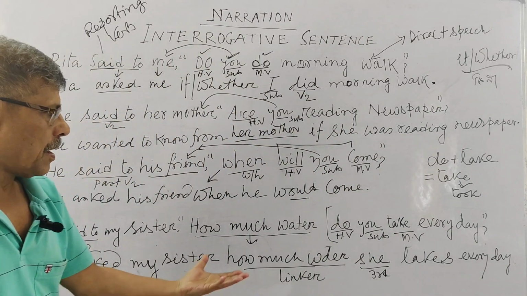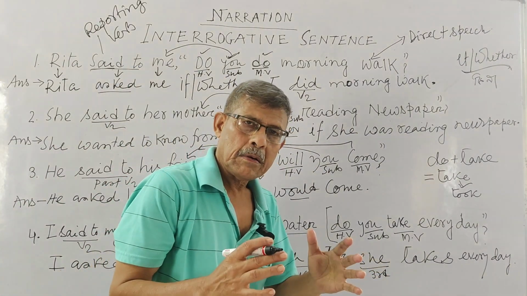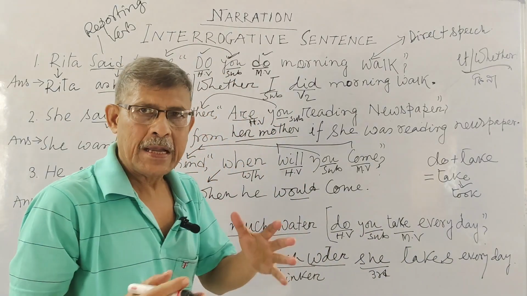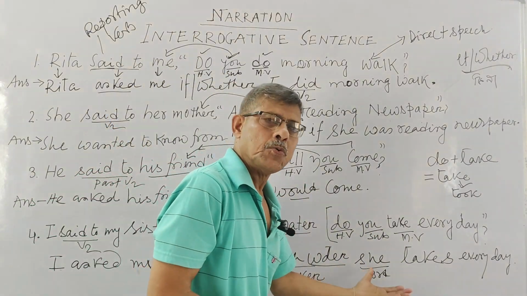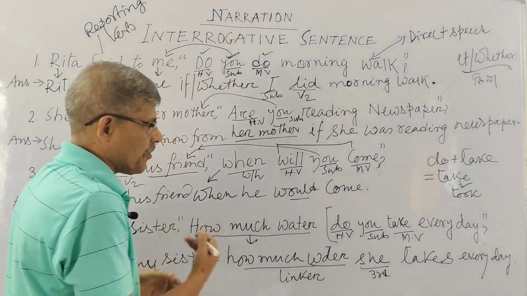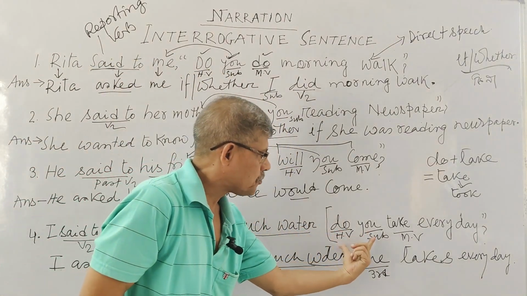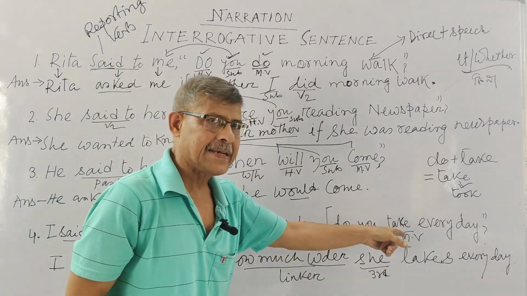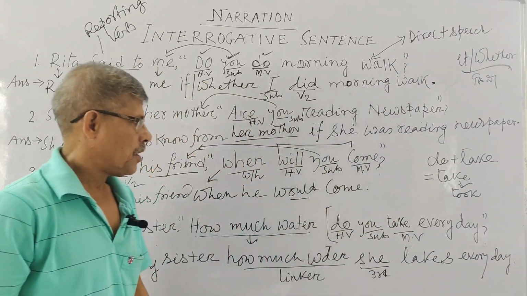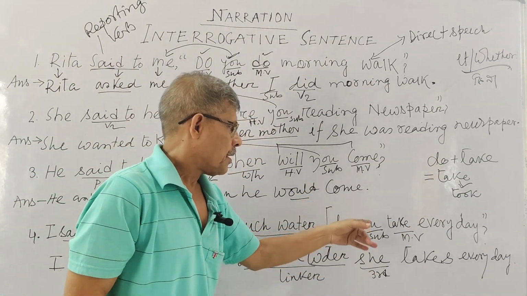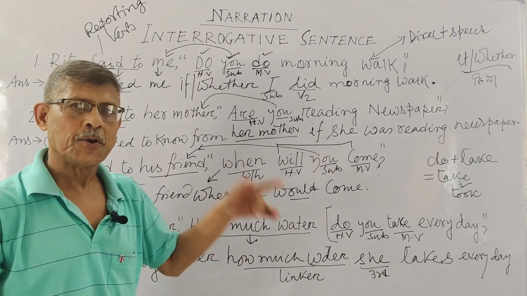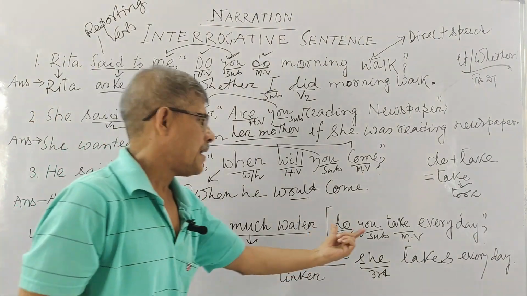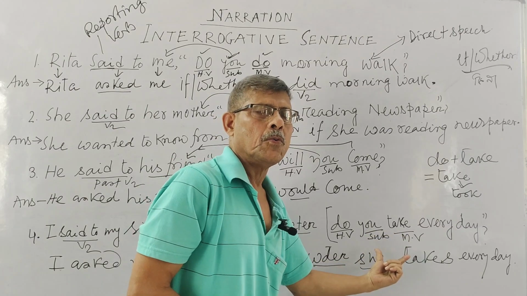Now you see what themes we actually follow here to convert this type of direct speech into indirect speech. First one, you see the sentence is habitual truth, and you know very well that in case of habitual truth or universal truth, if your reporting verb is past, then this verb will not be changed.